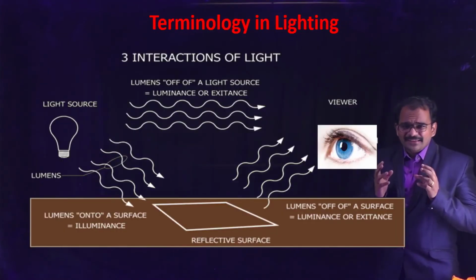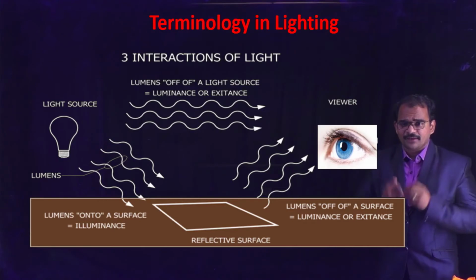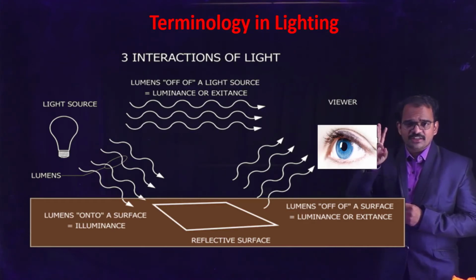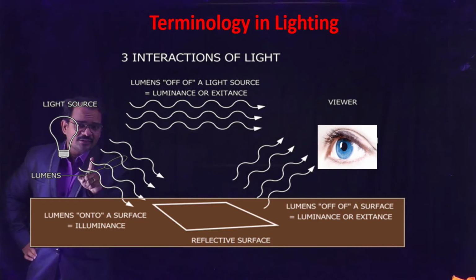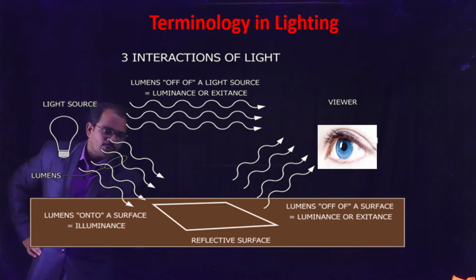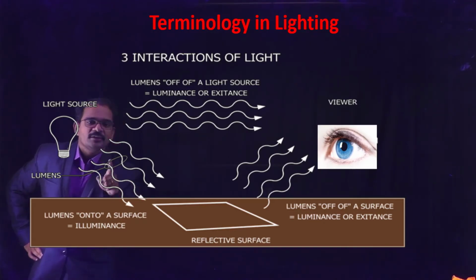Now let's see the basic terminology in lighting. There are three different terminologies that we need to understand here. When a light source emits radiation or light, it falls onto a surface, and the light which is falling onto the surface is called illuminance.